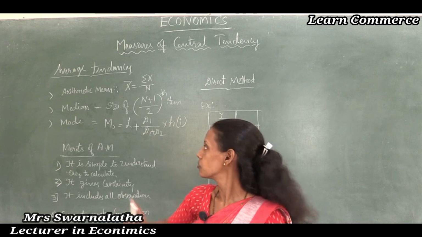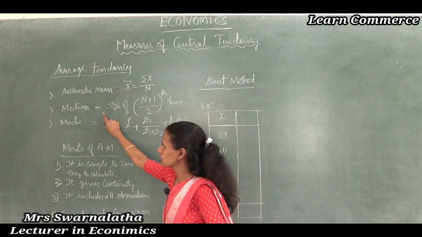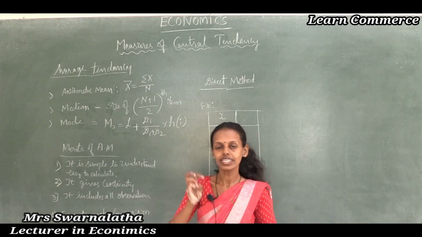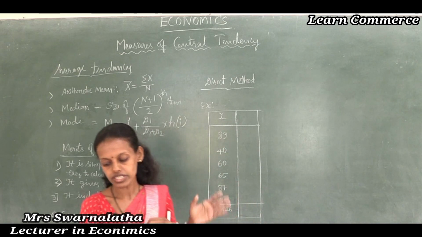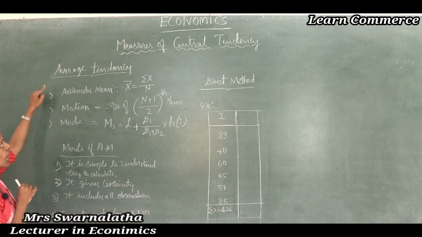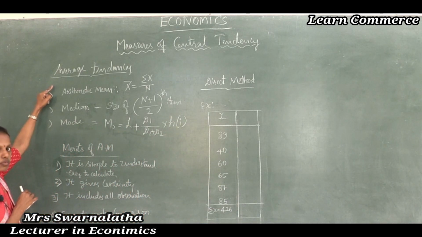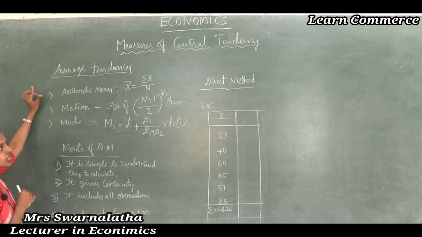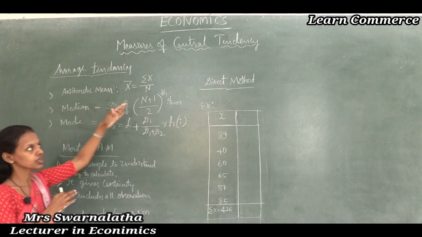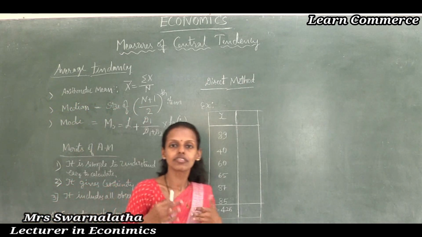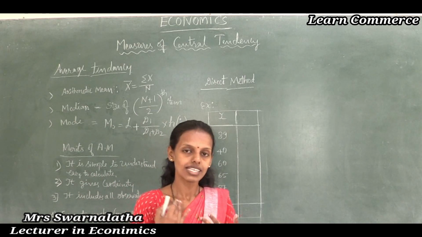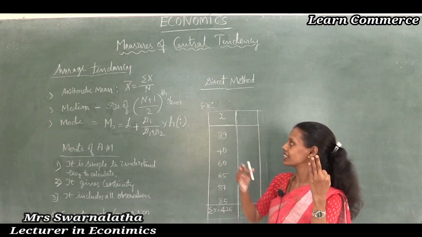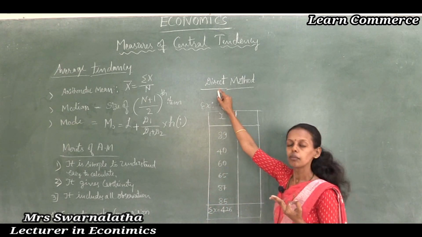In arithmetic mean we calculate by several methods: direct method, assumed mean method, and step deviation method. There are three methods under the arithmetic mean.